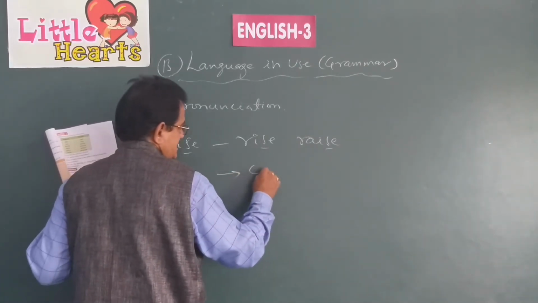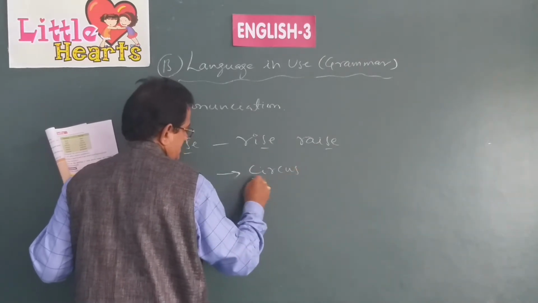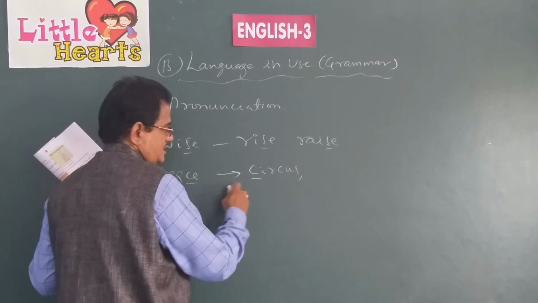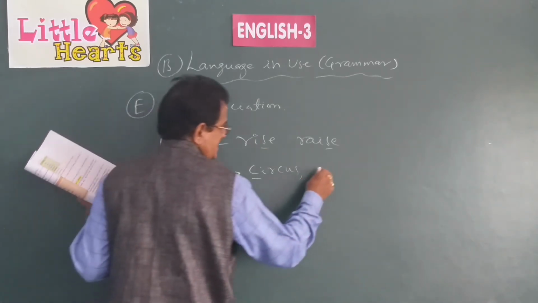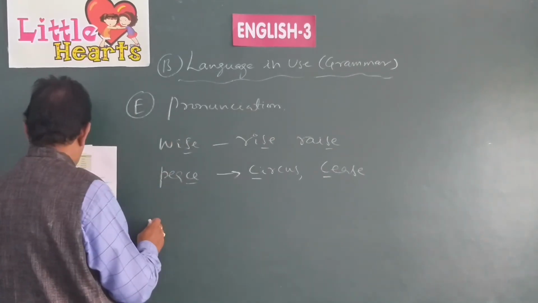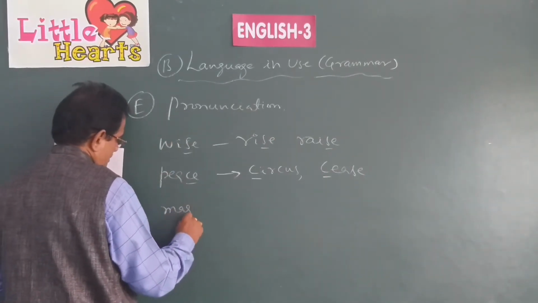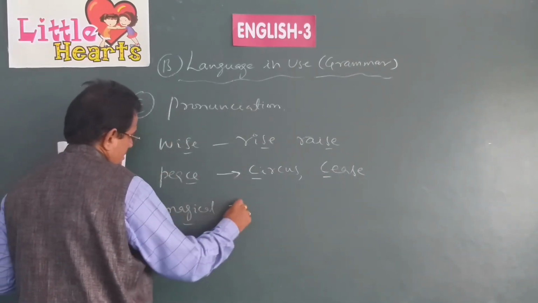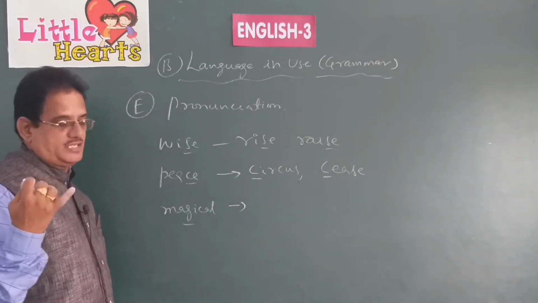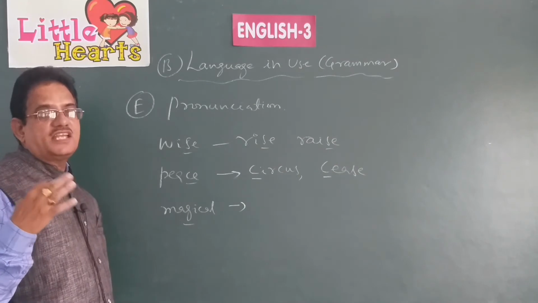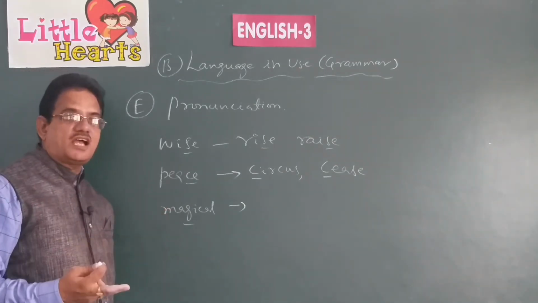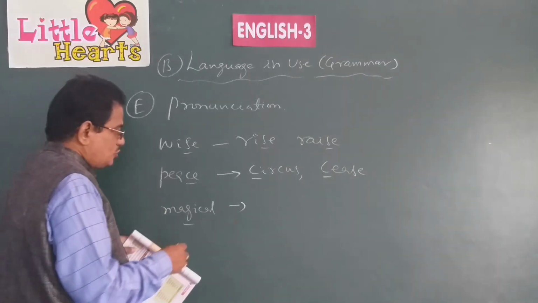Circus. C is pronounced as S there. Another word, any other word? Cease, C-E-A-S-E. Cease means stop. Like that for two more words, magical. Remember, G has two sounds, ja and ga, gay, G-A-T-E, gate. When it is magical, we pronounce it as ja, magical. So two more words,